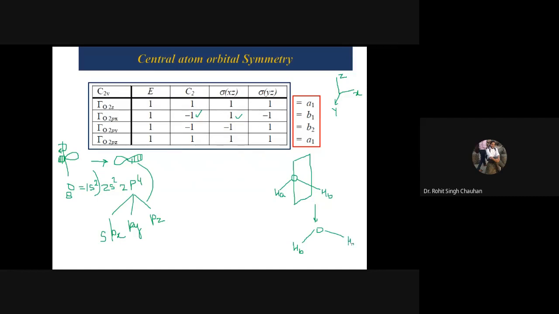Now see what has happened, the whole phase is going to be changed. That's why we are writing here -1. Okay. In the case of py, e will remain the same. In the case of C2, c y is where, here. So anything which is happening is -1.